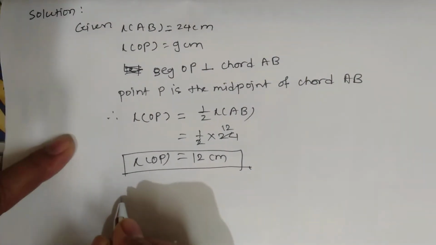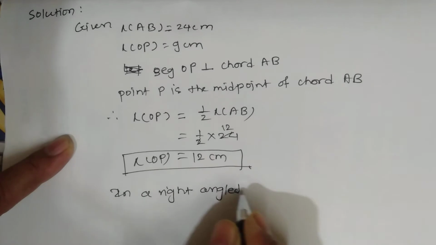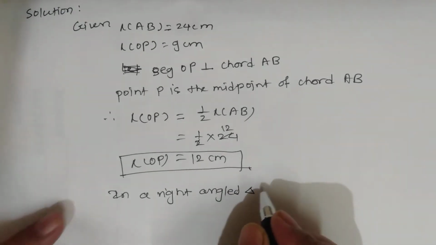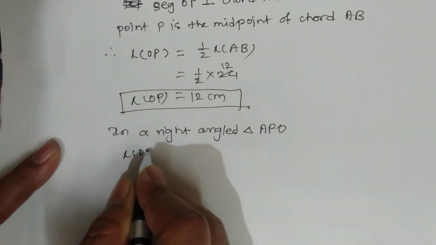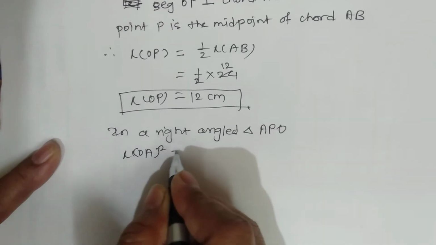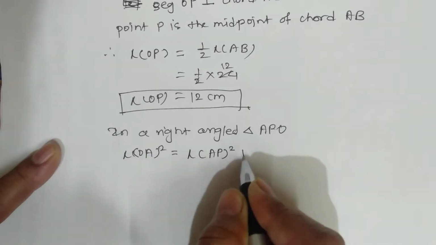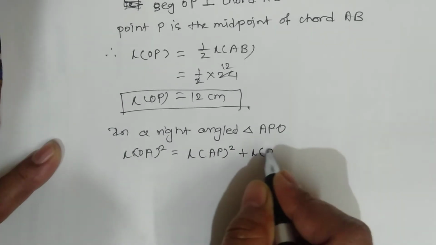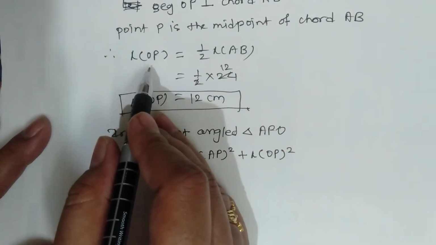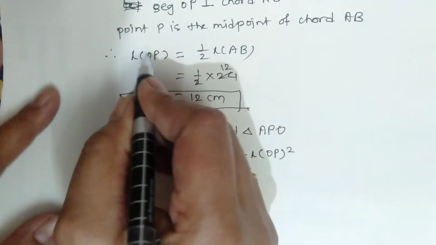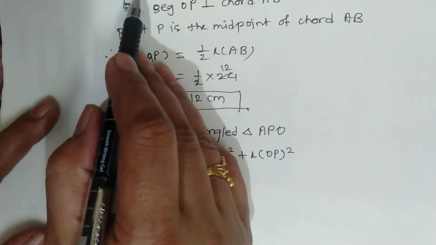In a right angle triangle APO, length of OA square is equal to length of AP square plus length of OP square. See here, I am sorry, here this is the AP, not OP. OP already given.